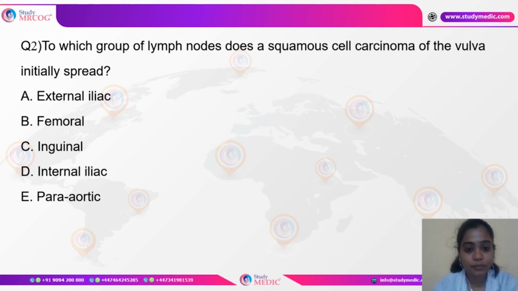To which group of lymph nodes does a squamous cell carcinoma of the vulva initially spread? It is the inguinal group of lymph nodes. As I told, the lymphatic drainage of the vulva and all external genitalia is a very important topic in case of oncology, so we need to read about that as well.